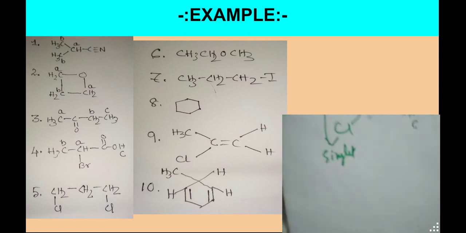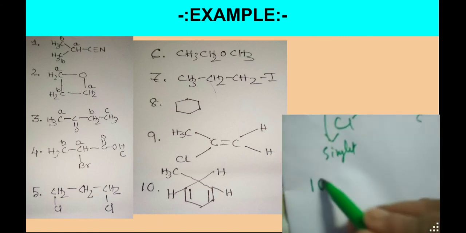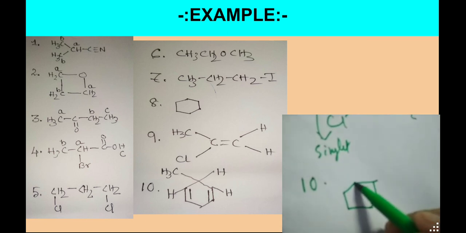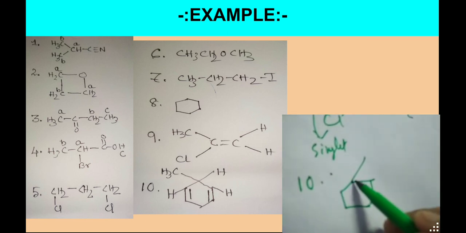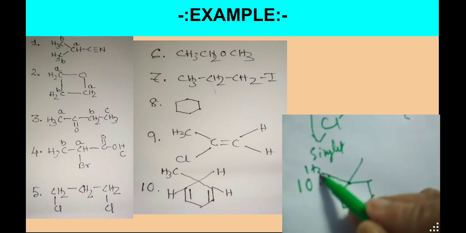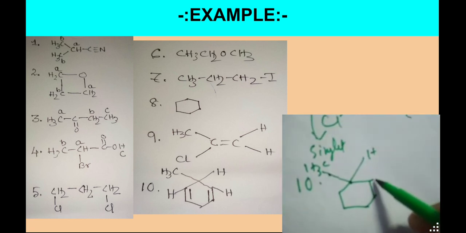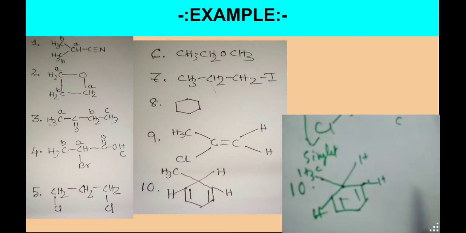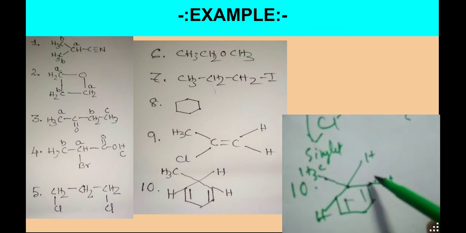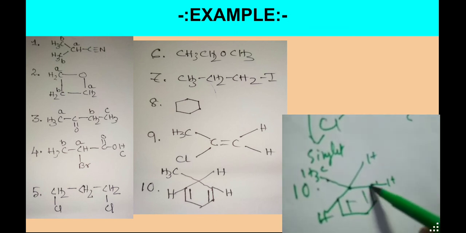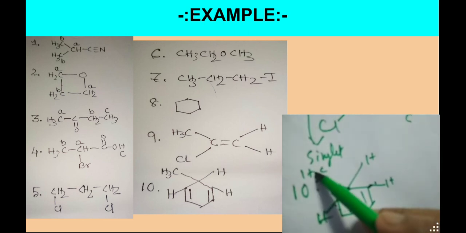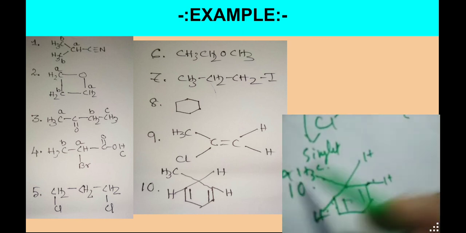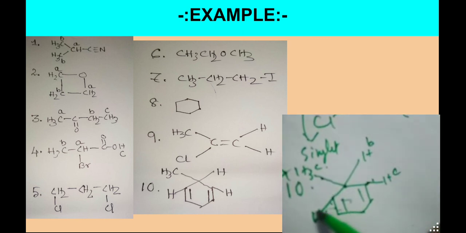And the last problem I will discuss here, problem 10. It looks like this. Okay, a methyl group is there, a proton is there, here another proton is there, another proton is there, double bonded. Now look at that environment. The environment is totally different. This environment and this environment are totally different, because the methyl group here has protons. So A, B, C, D. There are 4 different environments, A, B, C, D.